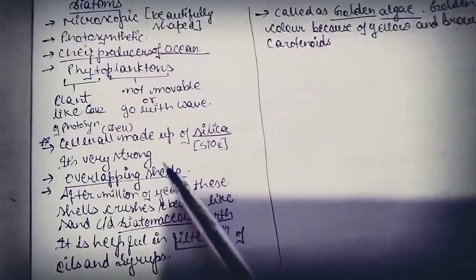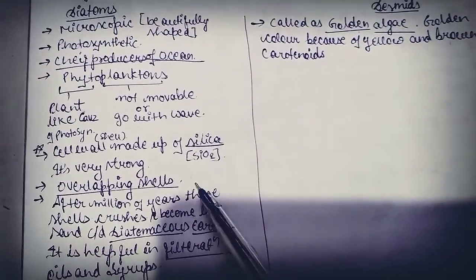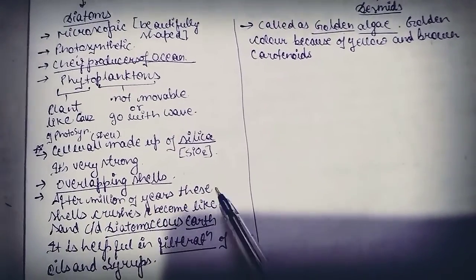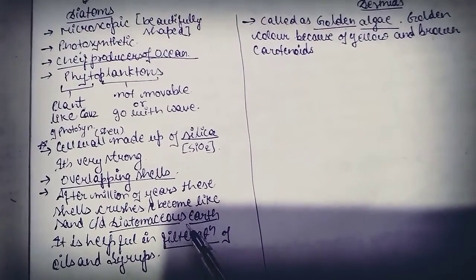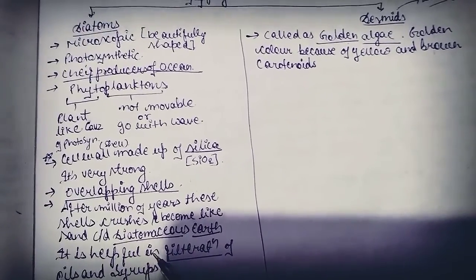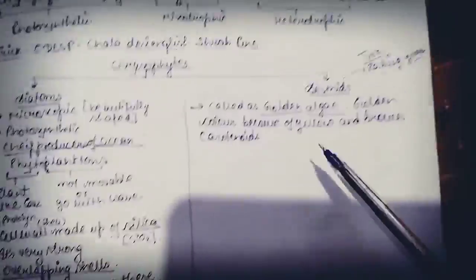Its cell wall is made up of silica, which is very strong, and these beautifully shaped shells are overlapping shells. After millions of years, these shells crush and become like sand, and that sand is called diatomaceous earth. This diatomaceous earth is very, very helpful for us. It is helpful in filtration of oils and syrups.